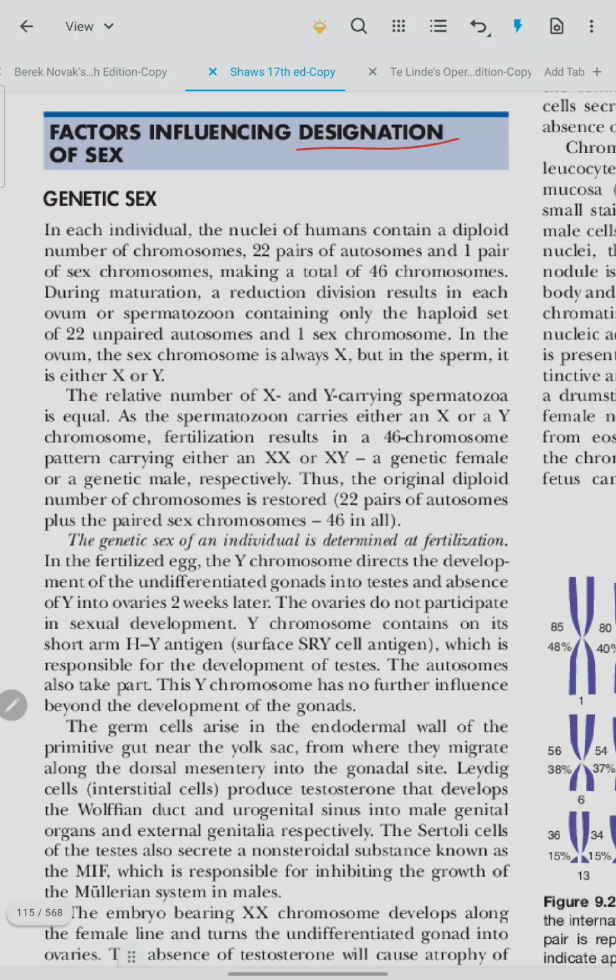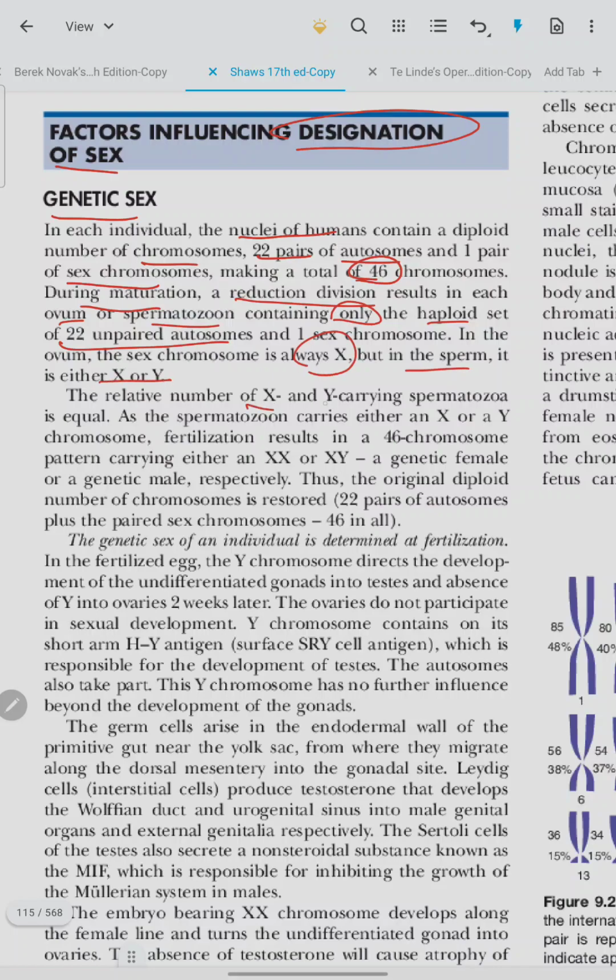Factors influencing the designation of sex. Genetic sex. In each individual, the nucleus of humans contains a diploid number of chromosomes: 22 pairs of autosomes and 1 pair of sex chromosomes, making a total of 46 chromosomes. During maturation, a reduction division results in each ovum and spermatozoon containing only a haploid set of 22 unpaired autosomes and 1 sex chromosome. In the ova, the sex chromosome is always X, but in the sperm, it is X or Y.